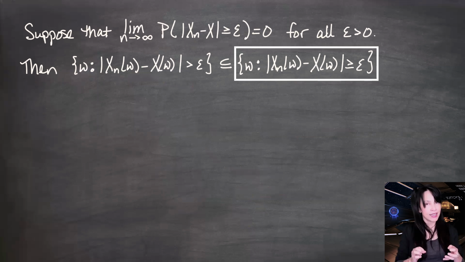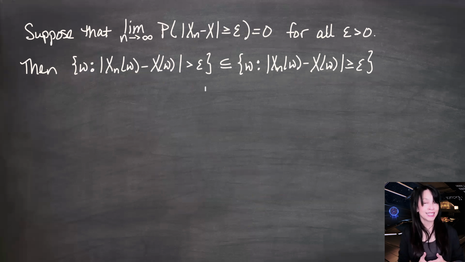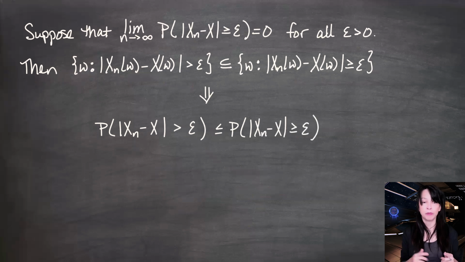If xn and x are more than epsilon apart, then they're greater than or equal to epsilon apart, but not the other way around. So there's potentially more omegas in this set, and we have this inclusion here. Now by monotonicity of probabilities, if I take the probability measure of both of these, the probability that the distance between xn and x is greater than epsilon is less than or equal to the probability that the distance between xn and x is greater than or equal to epsilon.